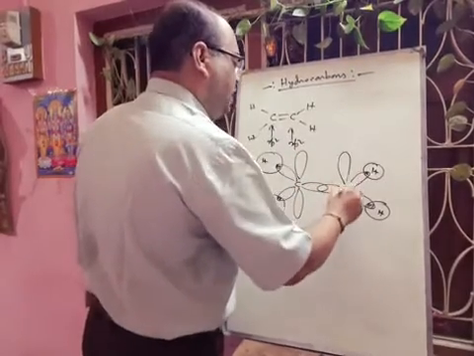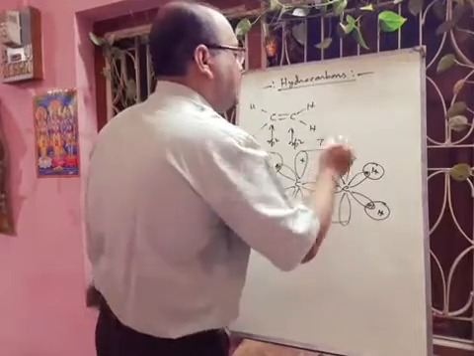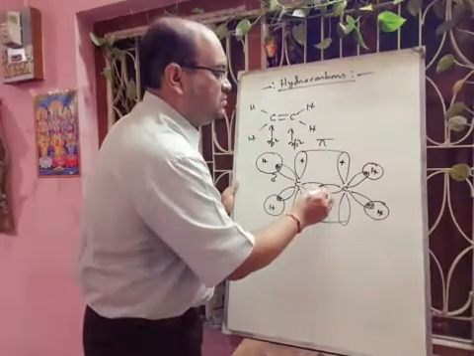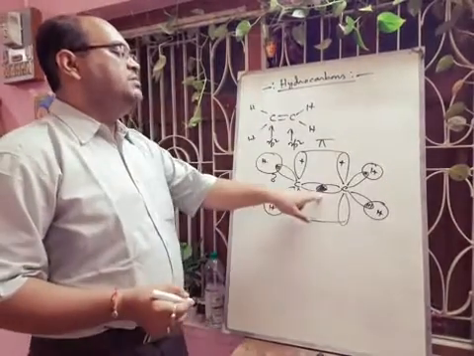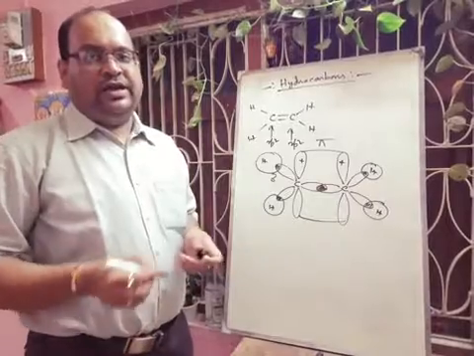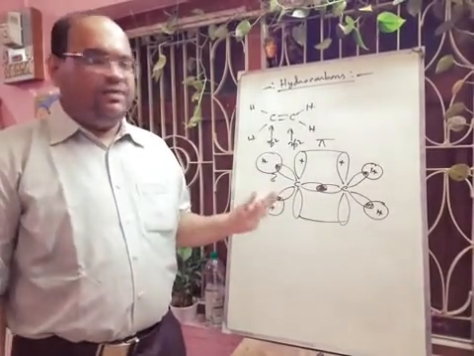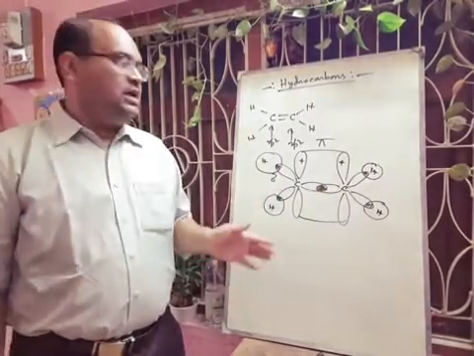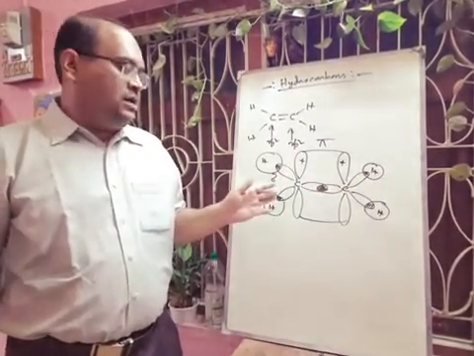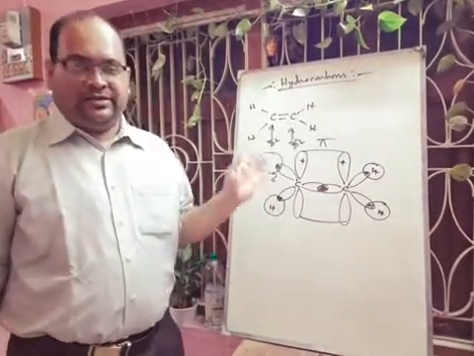This is the pi bond, and these are the sigma bonds. This one is the sp2-sp2 sigma bond, this one is the sp2-s sigma bond, and this one is the pi bond. The pi bond is more reactive because pi bonds are weak compared to the sigma bond, and they generally take part in addition type reactions. This pi bond you can easily break, and there will be reactions.